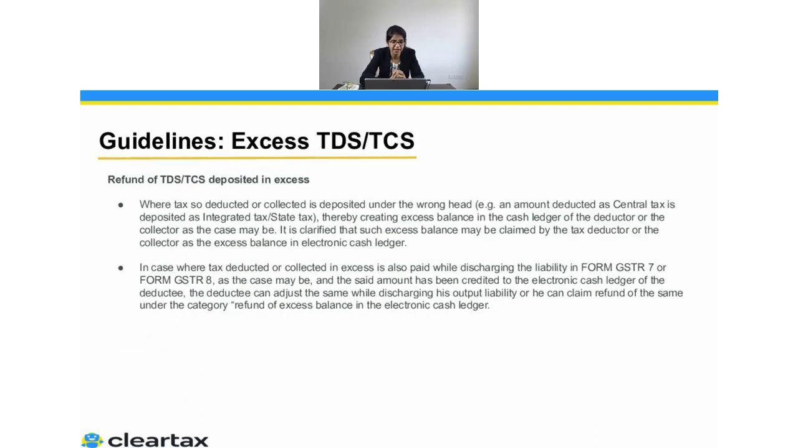So another guideline is in respect of excess taxes paid for the TDS and the TCS. Here the government has clarified that the excess balance may be claimed by the tax deductor or the tax collector as the excess balance in electronic cash ledger. But if that person has already filed the return and that has already been shown in the electronic cash ledger of the other party, then in this case that other person can adjust the same while discharging his output tax liability, or he can claim the refund of the same under the category refund of excess balance in electronic cash ledger.